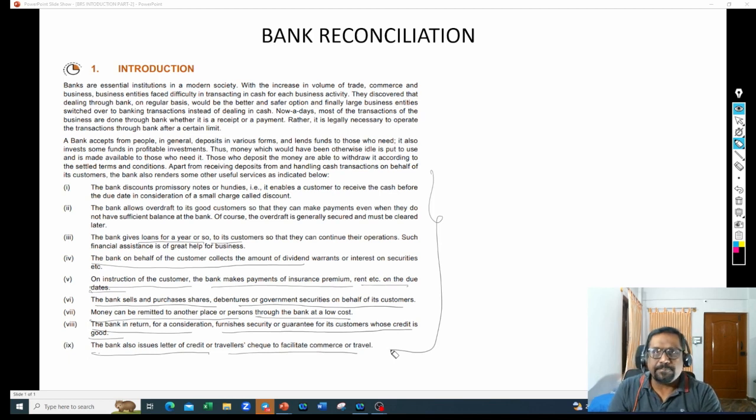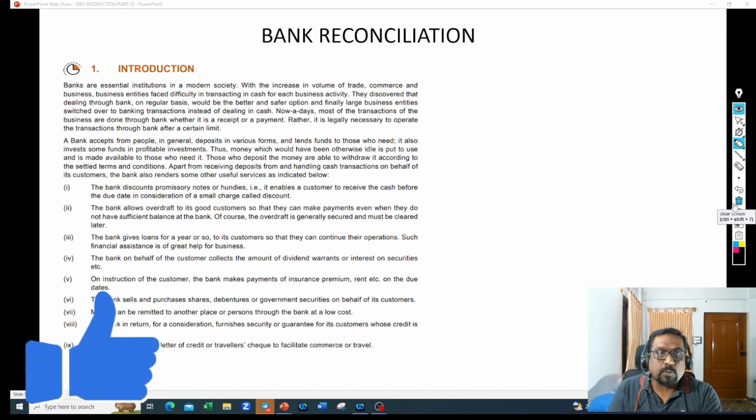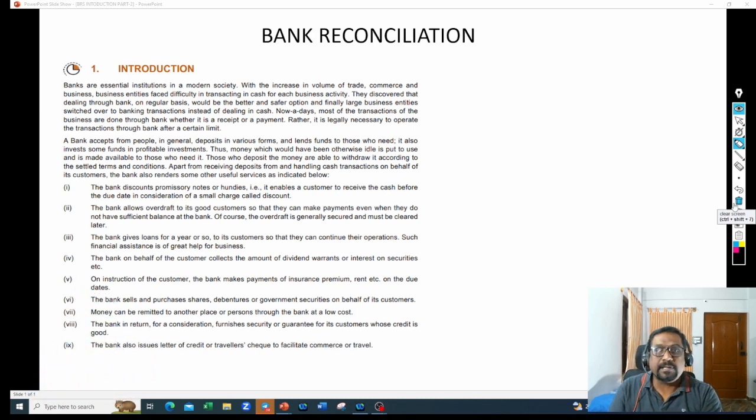In this introduction chapter, what I explained to you is the importance of banks majorly, right? What kind of services are being provided by the bankers, how bankers are going to get income out of it, right? What kind of accounts we can open with the bankers, right? How bankers are going to get benefit out of those accounts, what kind of loans are provided by the bankers to the customers, and what is the benefit they are going to get out of those loans. All these things we learned.